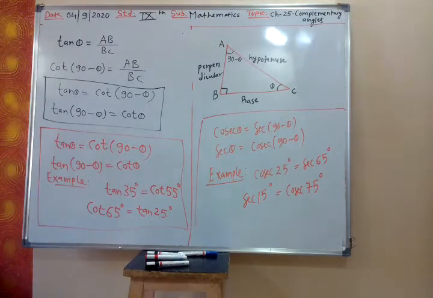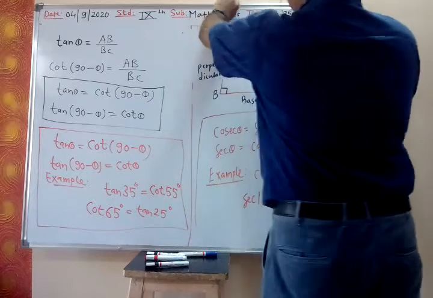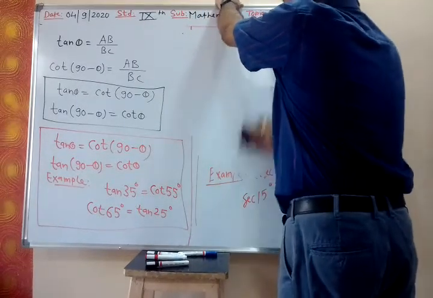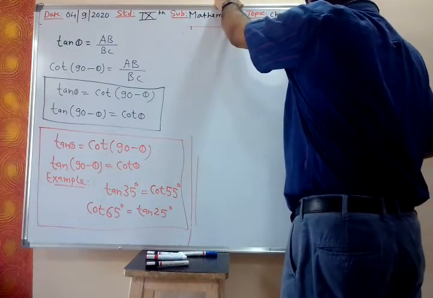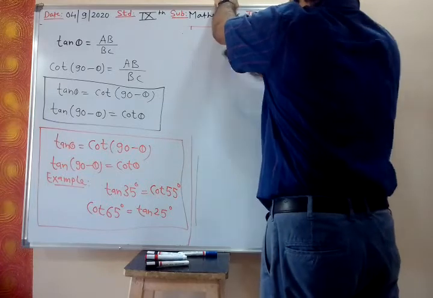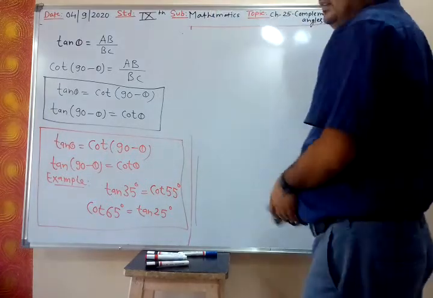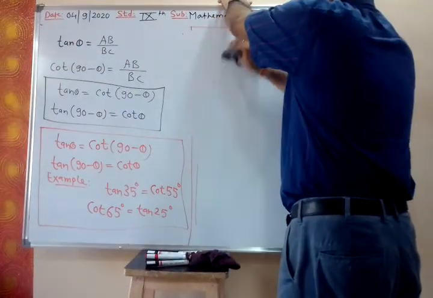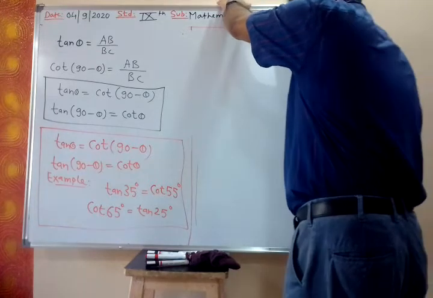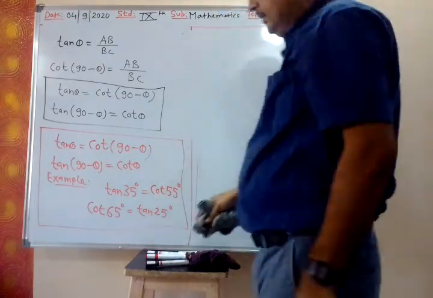Now let us see the problems based on this. Now there is nothing in this chapter. Once you have understood this, then there is nothing in this chapter. Let us start exercise 25. So this you remember. In fact, this whole chapter could be given as homework. What is there? Nothing. Just wherever it is sine, convert that into cos, cos into sine, cosec into sec, sec into cosec, tan into cot, cot into tan. Nothing else. We'll see.